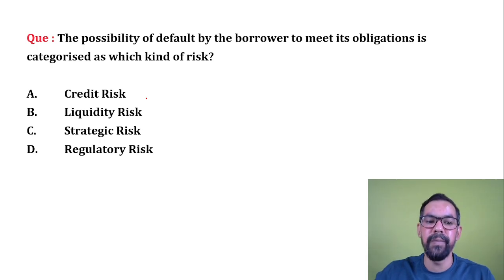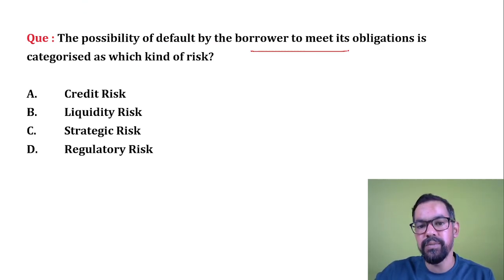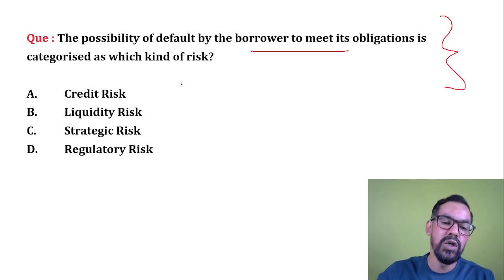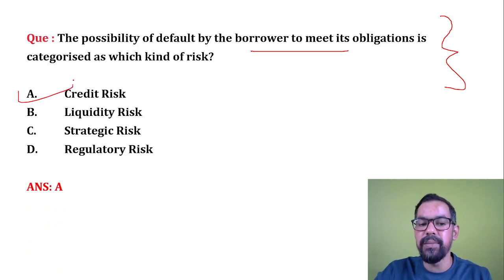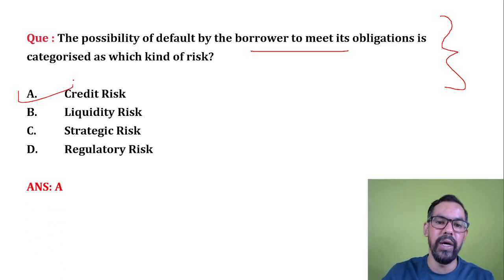liquidity risk. Next one, the possibility of default by a borrower to meet its debt obligation is categorized under. What will be your correct answer now? Credit risk. Credit risk means when a bank gives a loan to any customer and that customer becomes a defaulter.